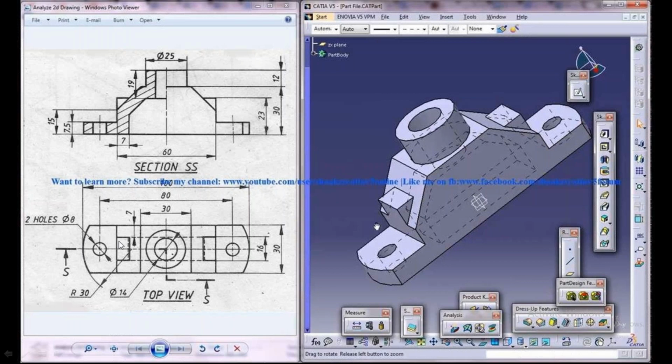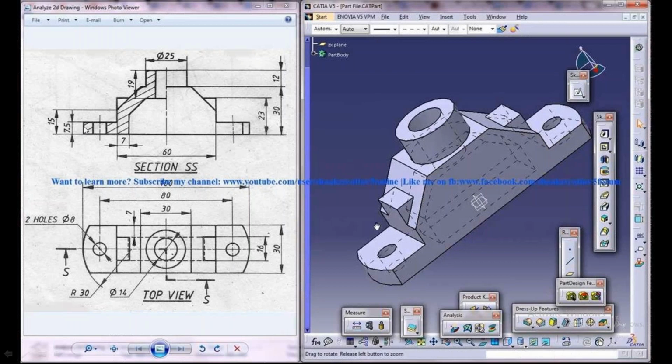For example, some people will draw the outer profile of this shape. See my cursor. This is the outer profile in the top view. So you can draw this one and then extrude, I mean, give the thickness of a particular height, this 7.5 mm.